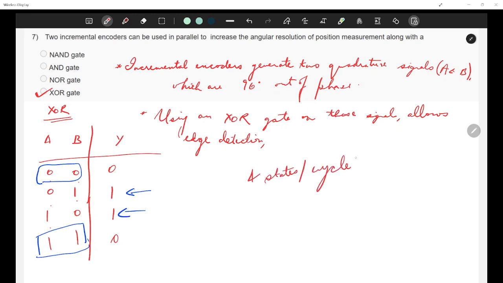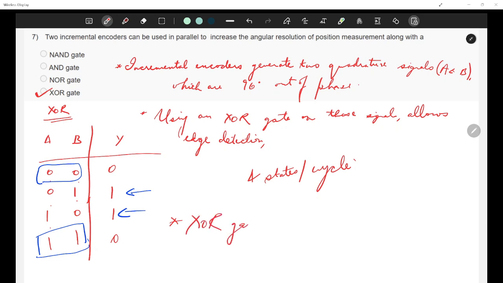because there is a 90 degree difference. So you basically get to find what is the difference between two different layers of encoders going on. Four states per cycle. Basically, the rising and falling edges of A and B are detected. So what does XOR logic essentially do on a broader scale?